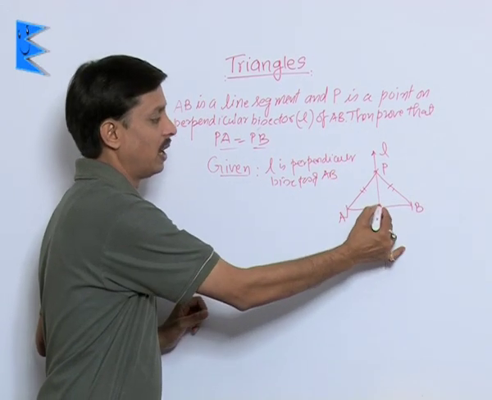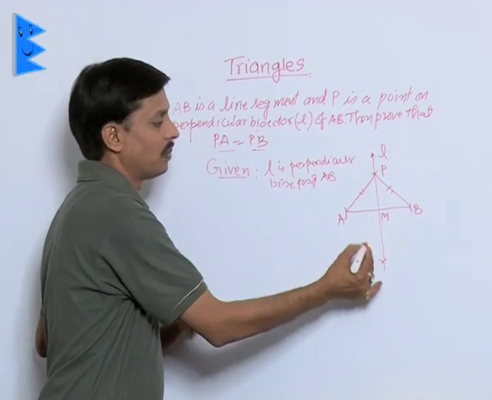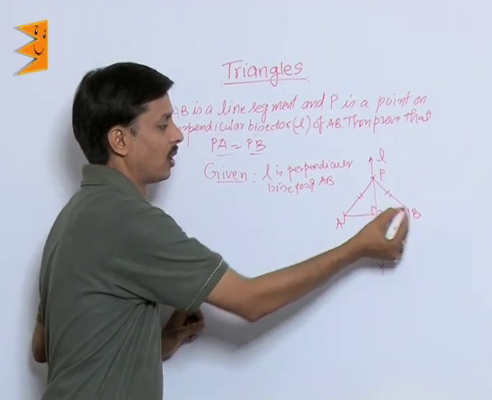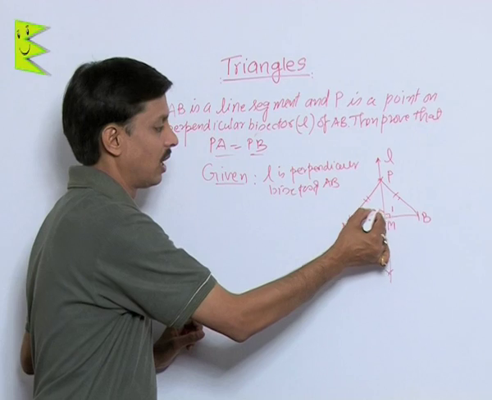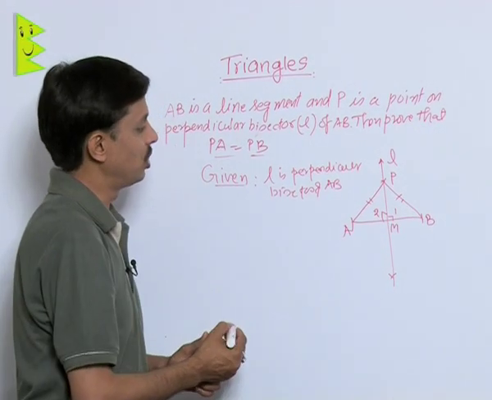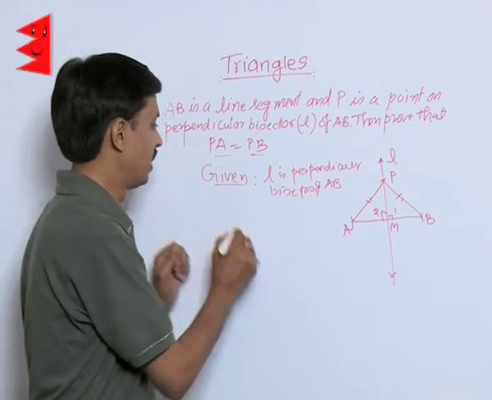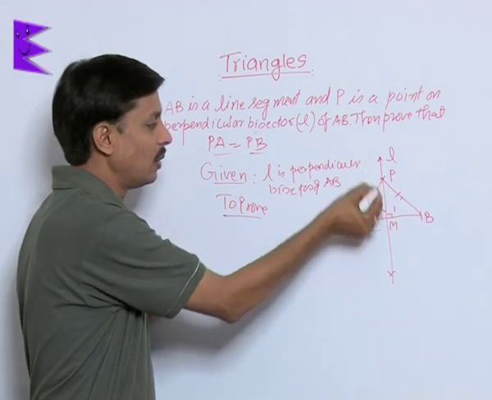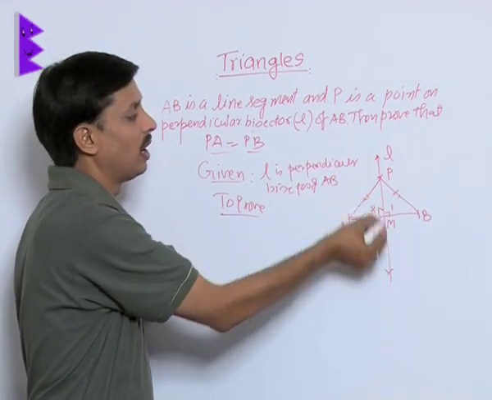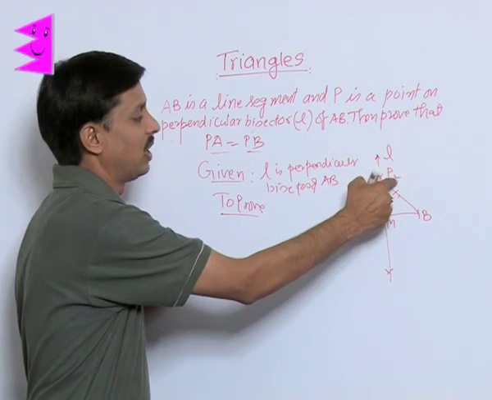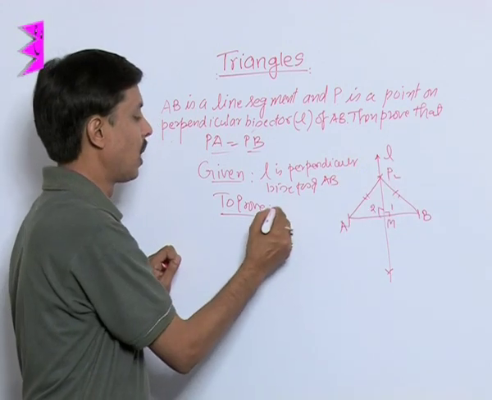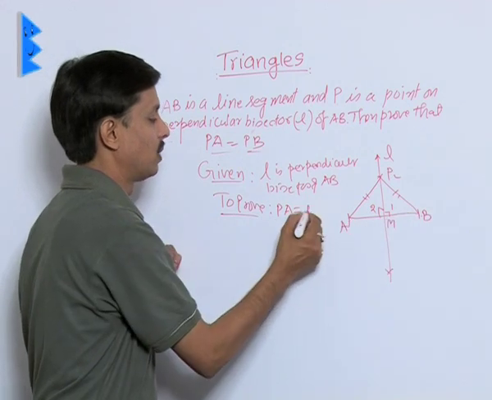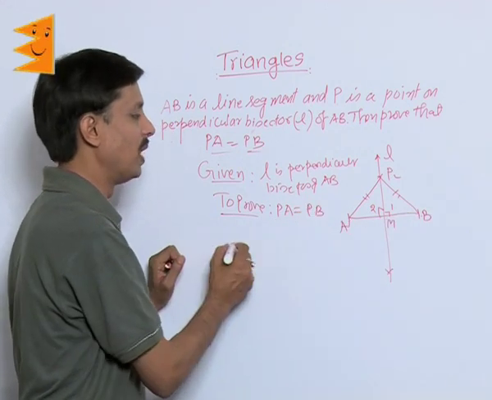If it is the perpendicular bisector, then we must understand that M is the midpoint of AB and these angles 1 and 2 are each 90 degrees. This is given. What we need to prove is that any point lying on the perpendicular bisector, especially P which I have taken here, is equidistant from the endpoints, that is PA is equal to PB.